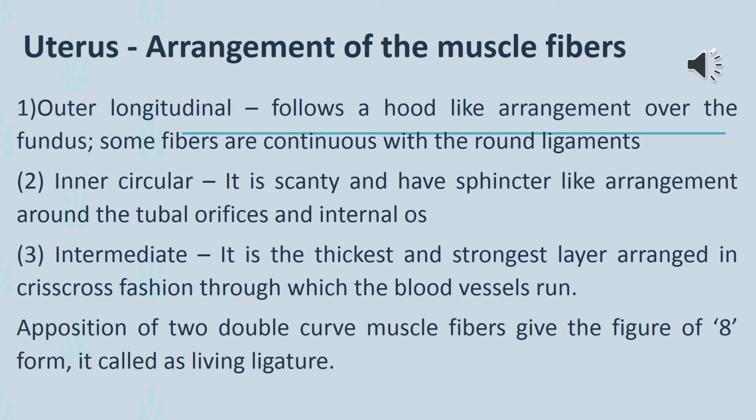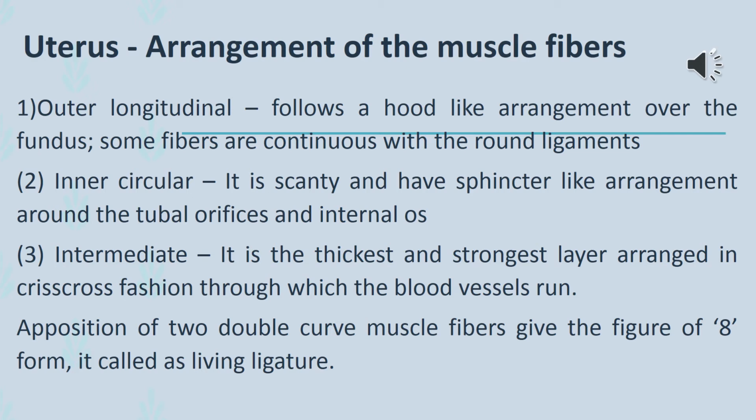Now we will discuss the arrangement of the muscle fibers. There are 3 layers of uterine muscles, namely the outer longitudinal layer, the middle or intermediate vascular layer and the inner circular layer. The middle layer is the strongest layer, arranged in a crisscross pattern.